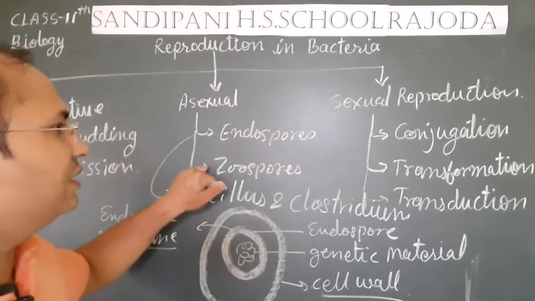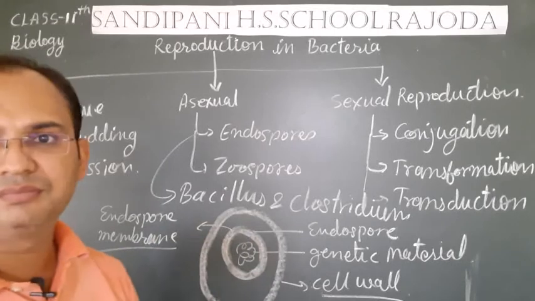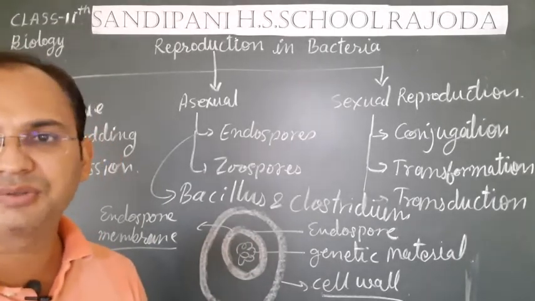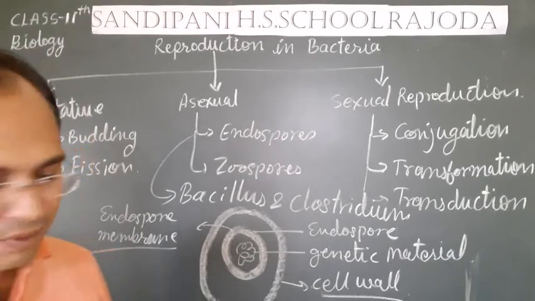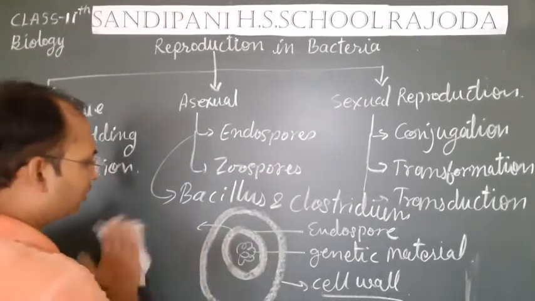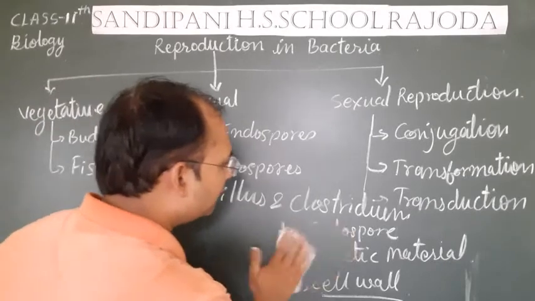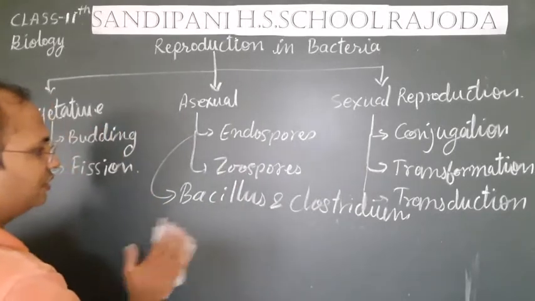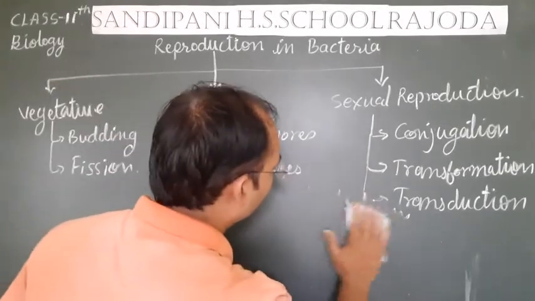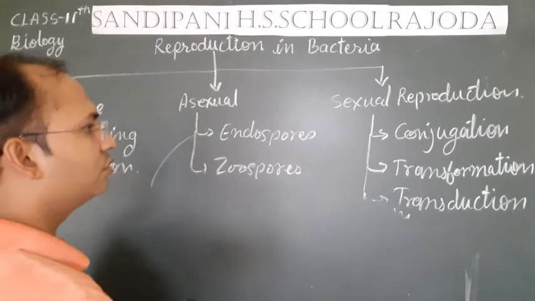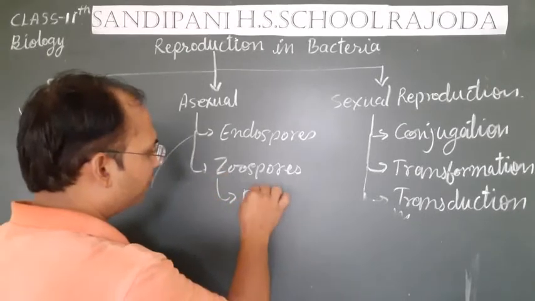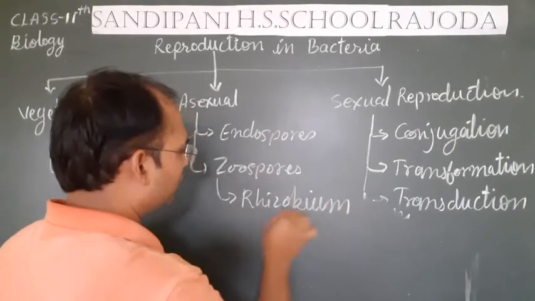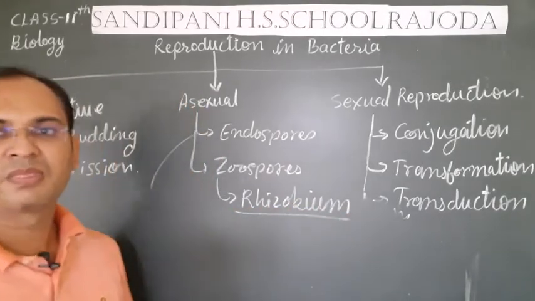Some bacteria like Rhizobium multiply or reproduce through the process of zoospore. What are zoospores? Zoospores are the spores developed inside the body of the bacteria or inside the bacterial cell. So the zoospores are mainly found in Rhizobium bacteria.